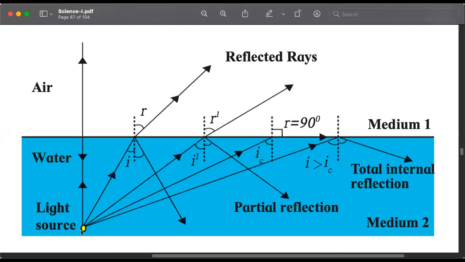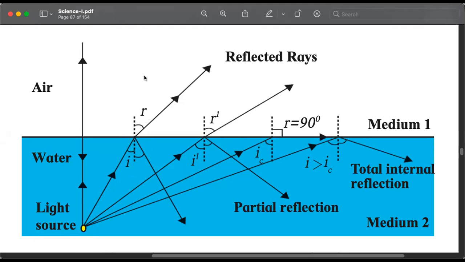Now, what if the incident ray, the light ray which is coming from this source or this object, is not perpendicular to the surface? It will be somewhere like here, maybe. Now, at this point, the angle of incidence is not 0, and because it is not 0, and because now the light will travel from water to air, denser to rarer.